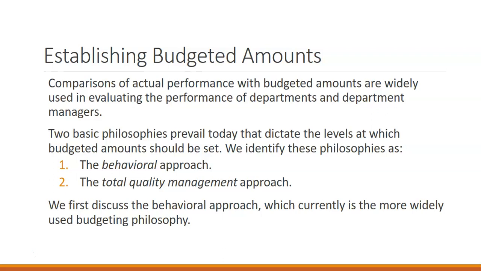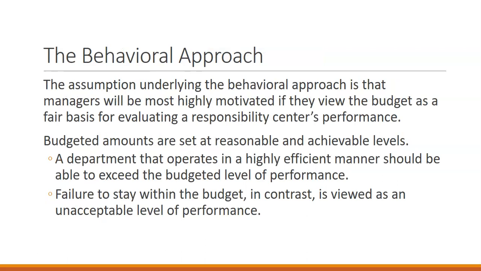One is the behavioral approach, and the other one is the total quality management or TQM approach. First we're going to talk about the behavioral approach because it's the most widely used in budgeting today. Looking at the behavioral approach, we look at how the company behaves. We set budgeted amounts at reasonable and achievable goals.